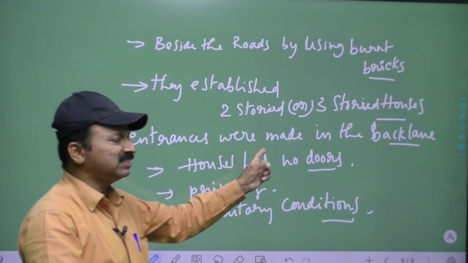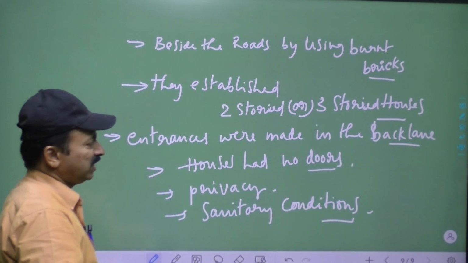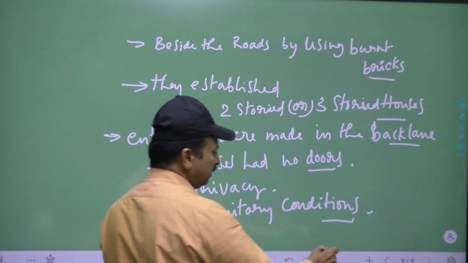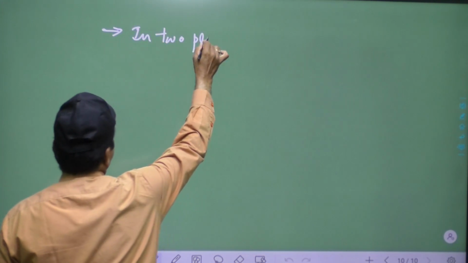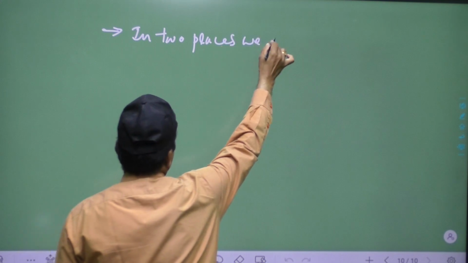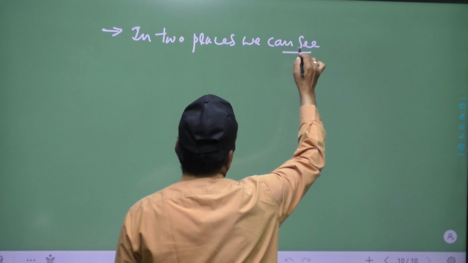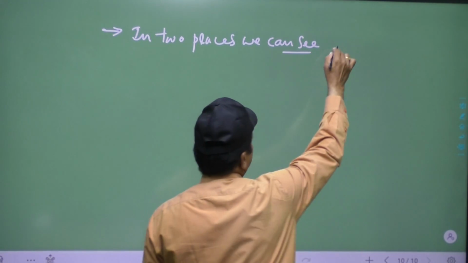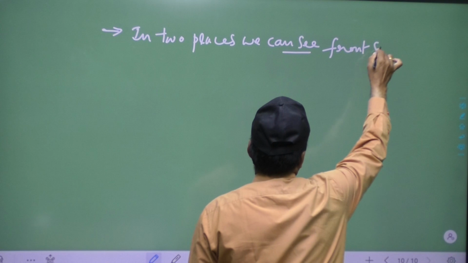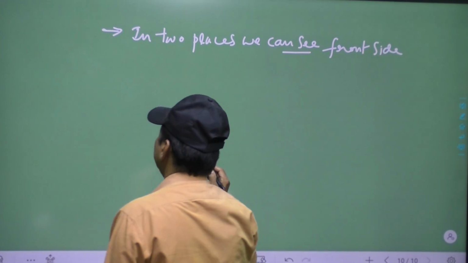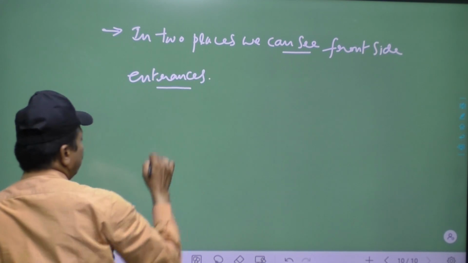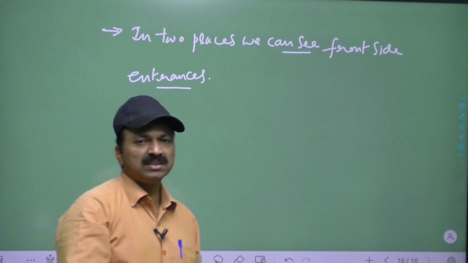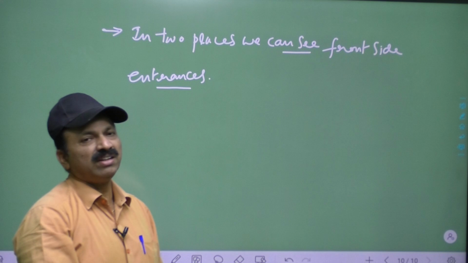Back lane entrances are everywhere, but in two places we can see front side entrances. One is Kalibangan and one is Lothal.